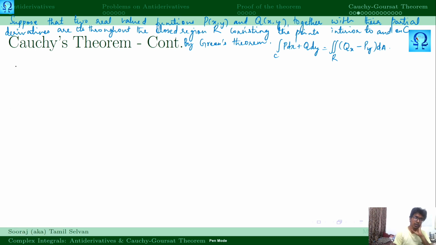Now we turn our attention to the function that we have here. The given function f is an analytic function. It means it will have to be continuous as well. Analytic means differentiability is there. Differentiability will imply the continuity, right? So the continuity is there. Also, since the function is analytic and it is given that the derivative is also continuous, the requirements are there. So directly we write by Green's theorem,